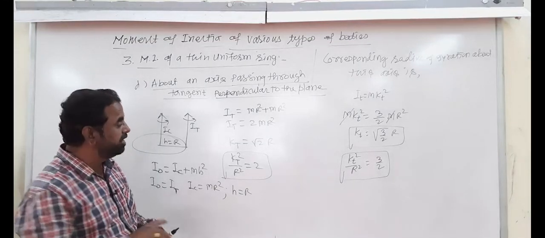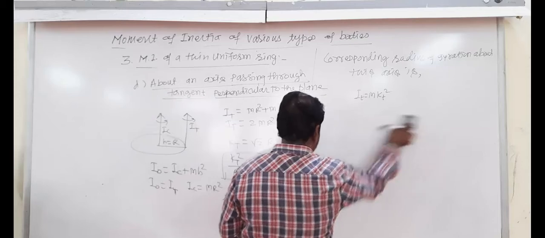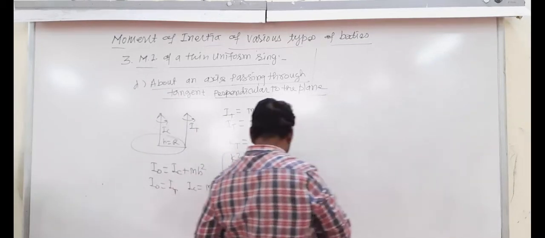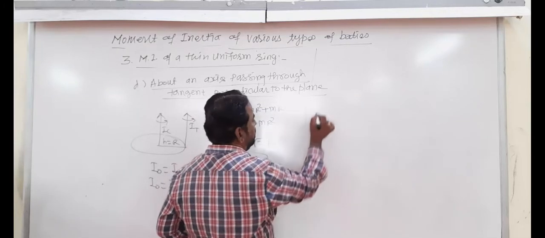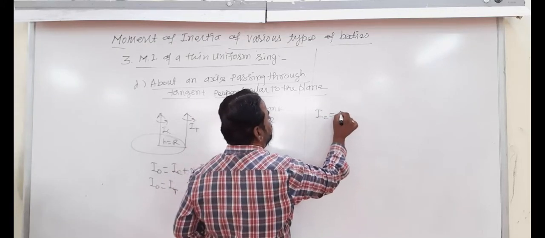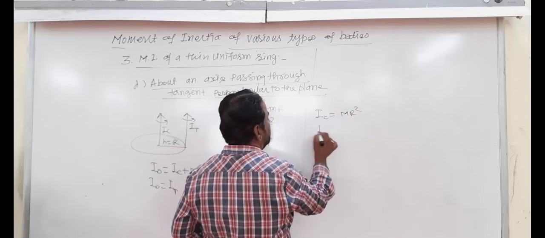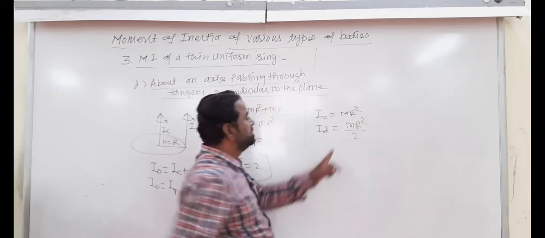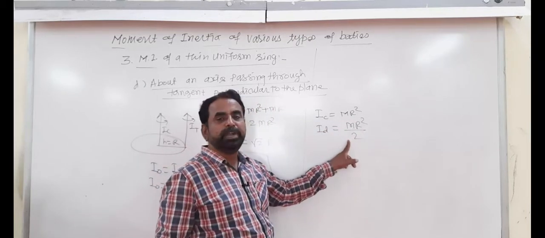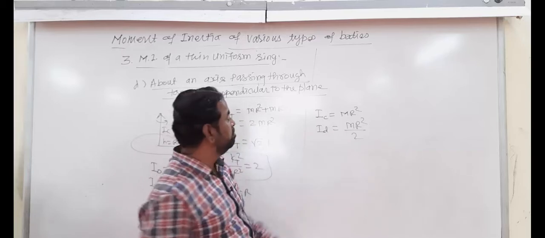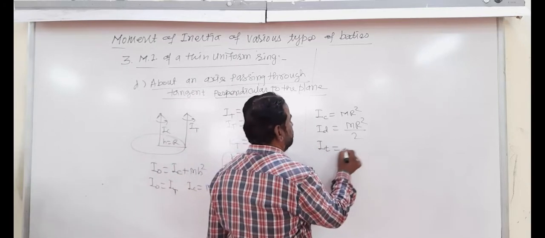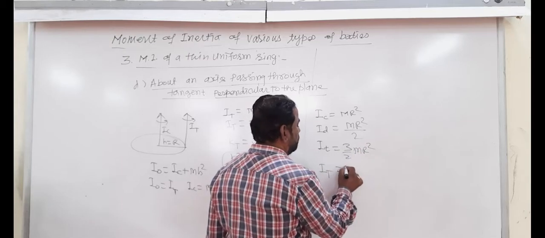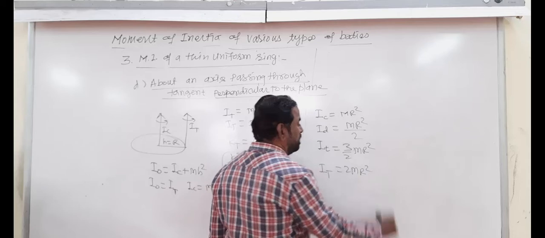One formula is about the center. What is that? Tell me. About an axis passing through its center, IC is equal to mr square. Diameter is half of the center, so mr square divided by 2. Tangent in a plane, I small t is equal to 3 by 2 mr square, and I capital T is equal to 2 times mr square. You must remember these formulas.